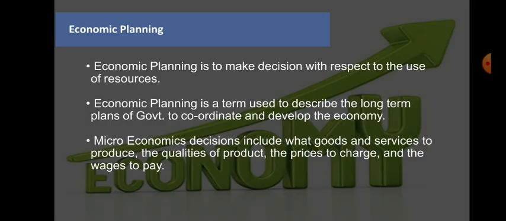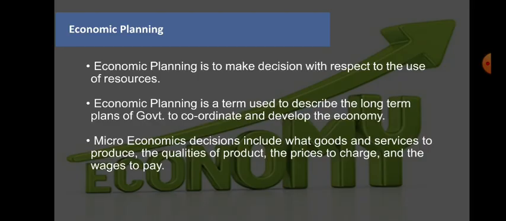Then the third point says that microeconomic decisions include what goods and services to produce, the quality of the products, the prices to charge, and the wages to pay. You know there are two types of economics, micro and macroeconomics. In microeconomics we understand the goods and services, what to produce, how to produce, and for whom to produce. We have studied these things in the first semester itself. I'm just repeating them to help you understand this topic.